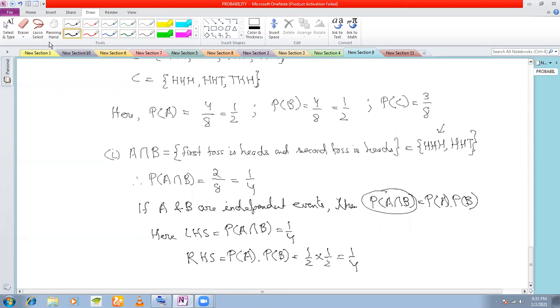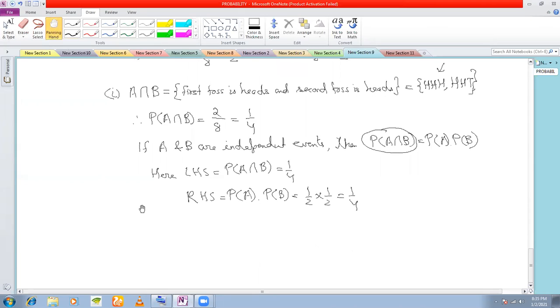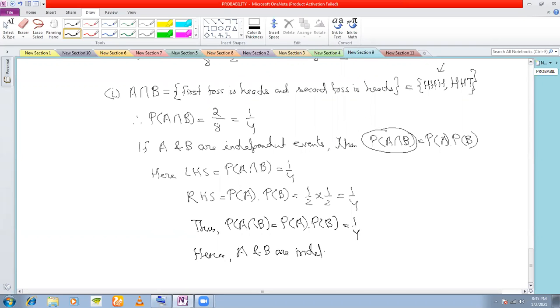That means LHS is equal to RHS. Thus, P(A intersection B) is equal to P(A) into P(B), which is equal to 1/4. That means, hence, A and B are independent events. Understood?